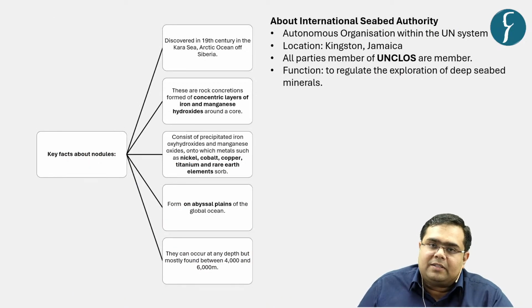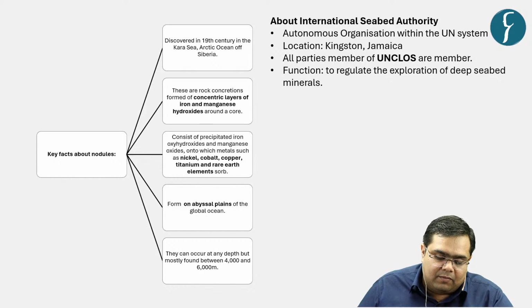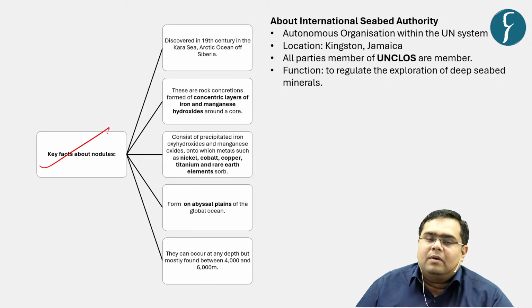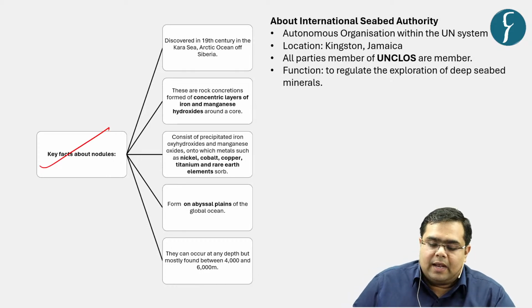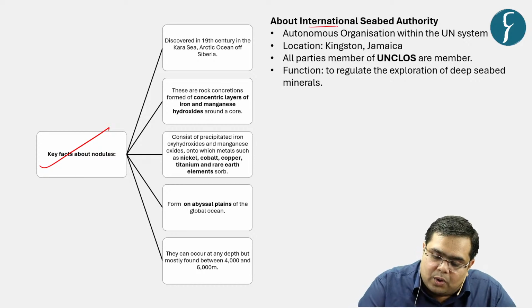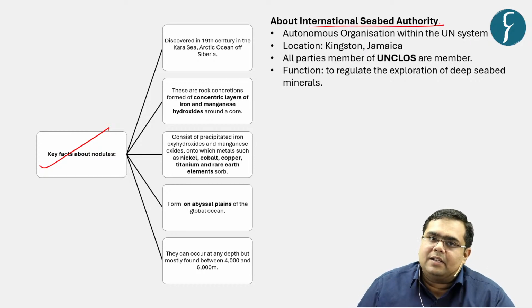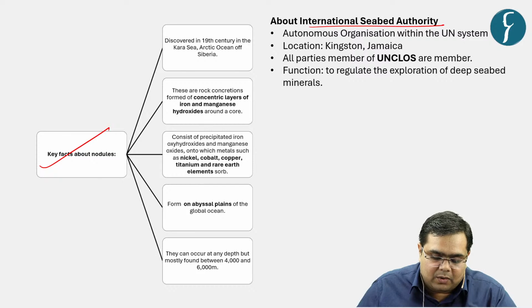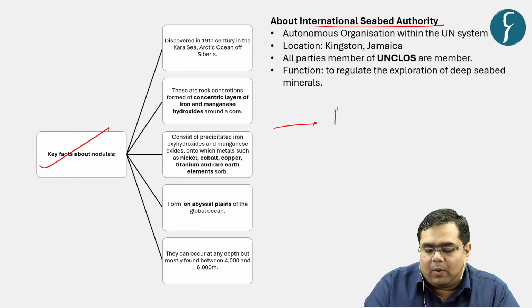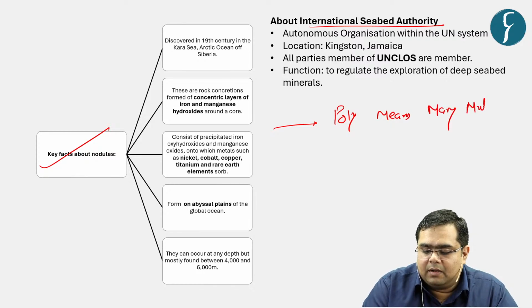For our understanding, let us understand what is the meaning of polymetallic nodules and an authority that is known as International Seabed Authority in that particular context. Now again, poly means many or multiple.